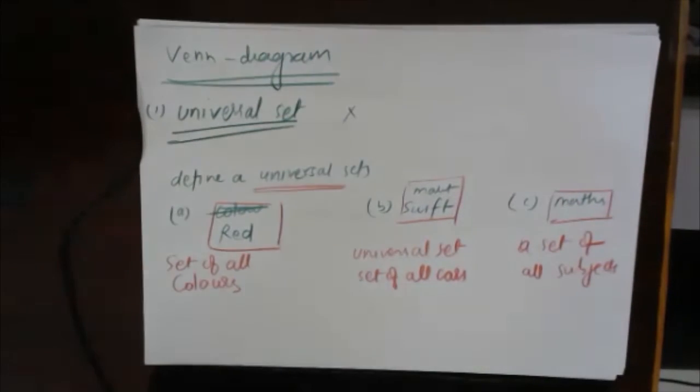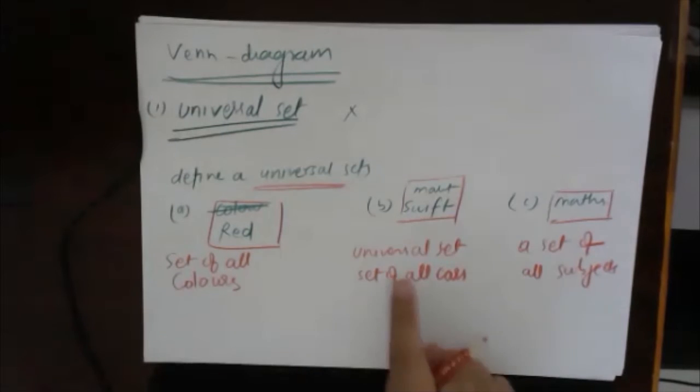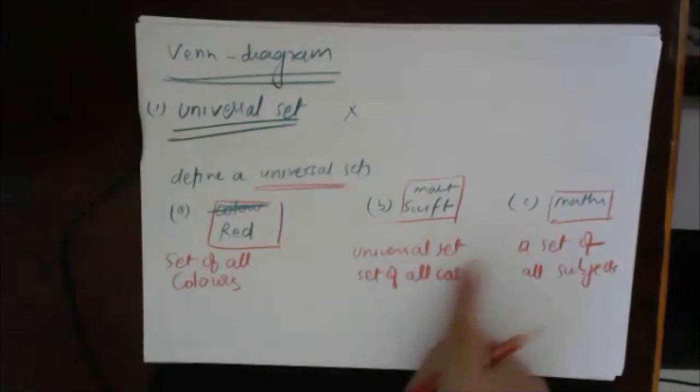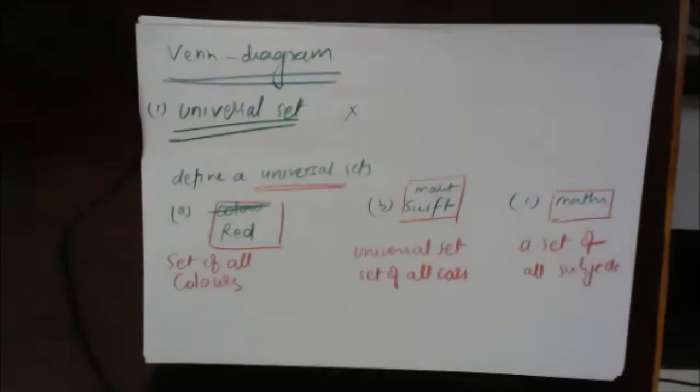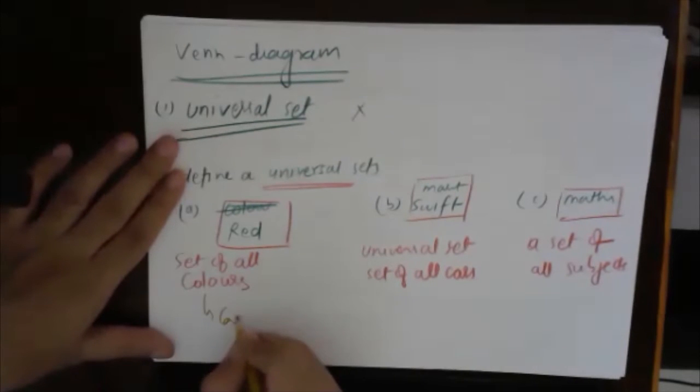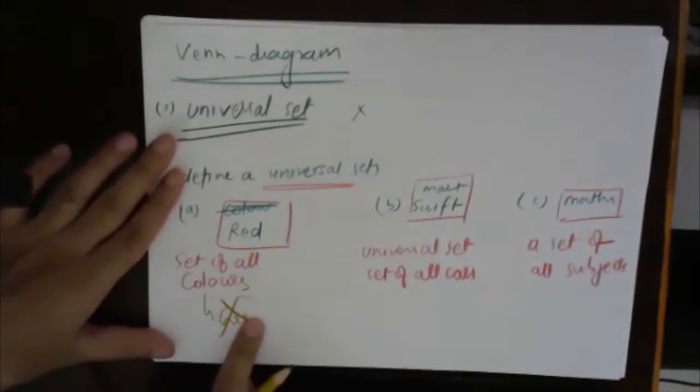Everybody understood? I can define set of all colors. I can define universal set as a set of all cars. In the third question, I can define universal set as a set of all subjects. Easiest way. Now see, this universal set does not contain cars.